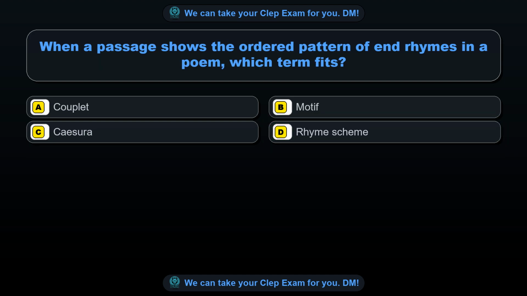Question 46. When a passage shows the ordered pattern of end rhymes in a poem, which term fits? Option A. Couplet. Option B. Motif. Option C. Caesura. Option D. Rhyme scheme.